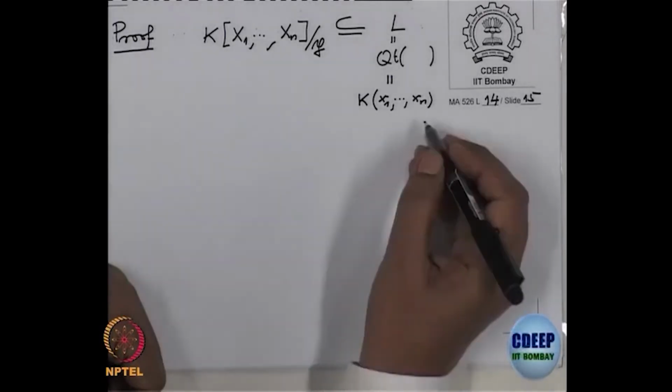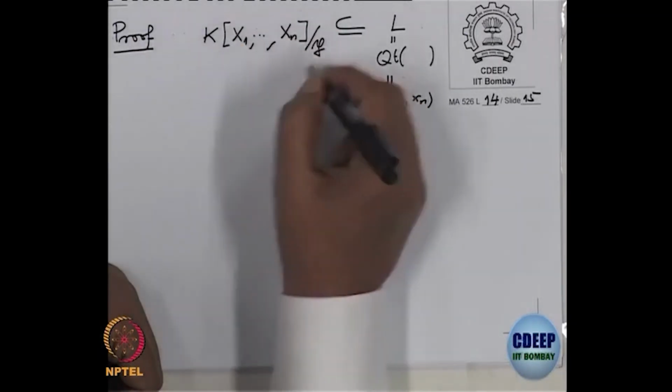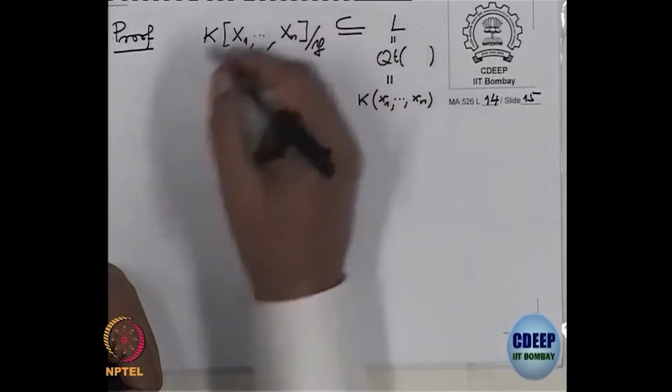Okay, now what is the dimension of this? We have studied the dimension of this finite type K algebra.